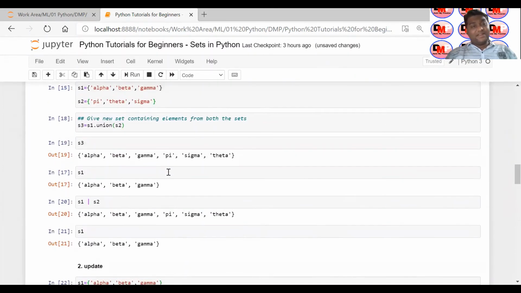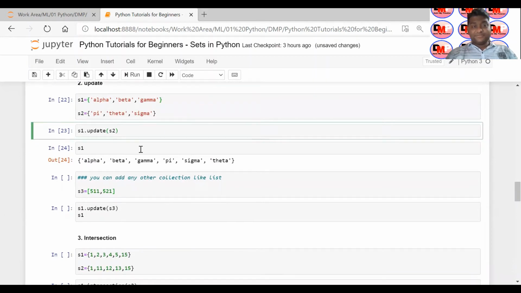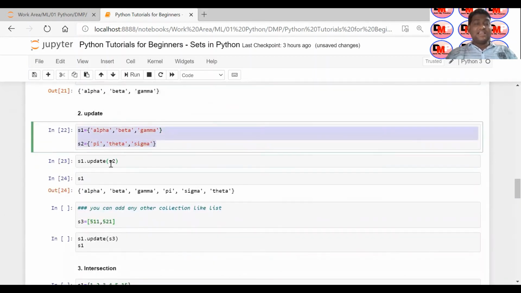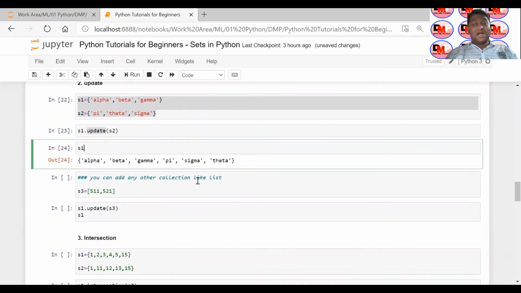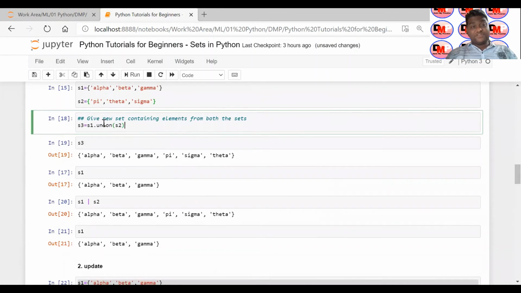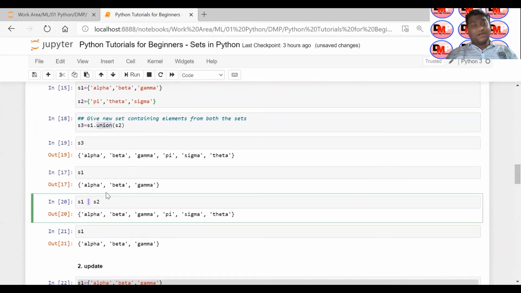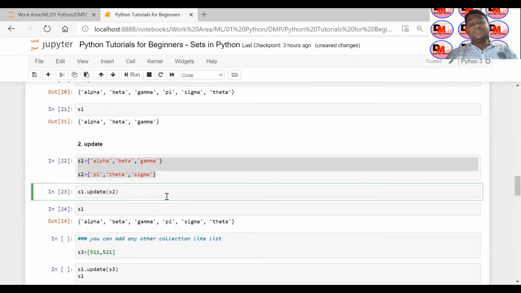So remember, whenever you want to combine two sets and create a new set, you have to use union. And whenever you want to combine the sets and put the result into set 1, you have to use update, right? That's what I've shown here. You have two sets, I've used the update method, and that's how it has updated the result into S1. I hope that is clear to you and you are not getting confused with union. Union you can use in two ways: first using the method, second using the shortcut. But it will not assign the value to the original set S1. If you want to assign the result to set 1, you have to use the update method.